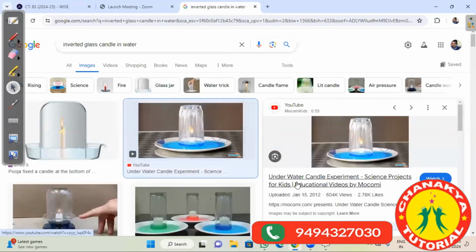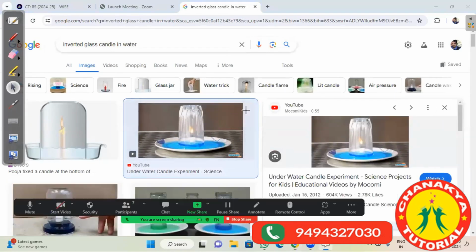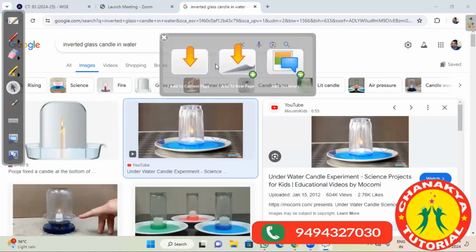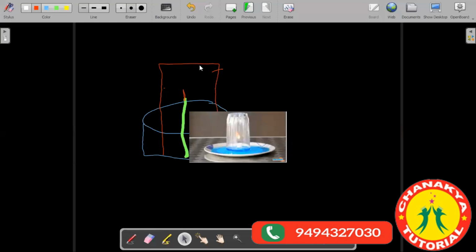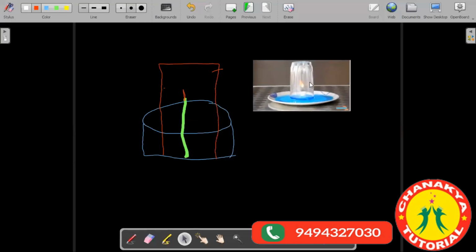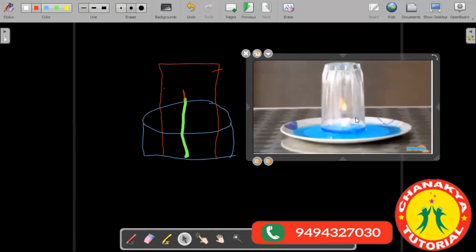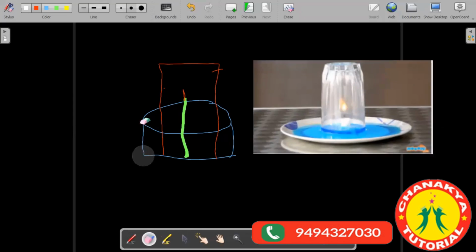So I think everyone should pay attention because it's a big magic. You can do it at your home. You will be surprised to see the result. Okay, so how does it actually work? You have put some water in a plate and you put a candle inside it. You can see a burning candle is placed inside it, and the inverted glass is placed over it.